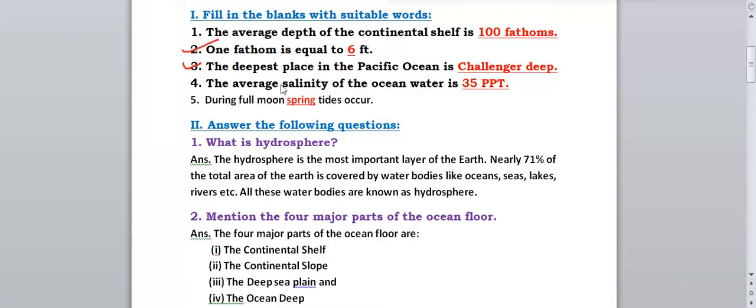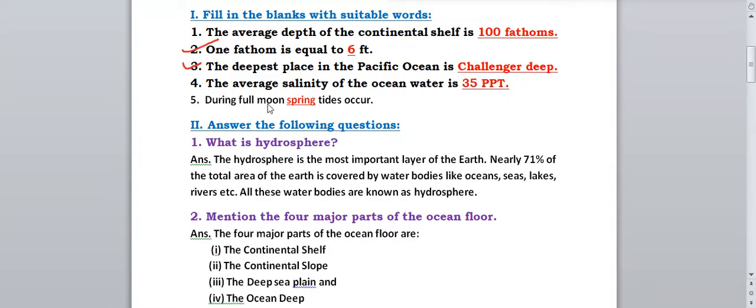Next one, the average salinity of the ocean is. What is the average salinity of the ocean? Salinity, saline water, we know, no? So what is the average salinity of the ocean water? It is 35 ppt. What is the full form of ppt? Parts per thousand. Okay, ppt full form is parts per thousand. So it is 35 ppt.